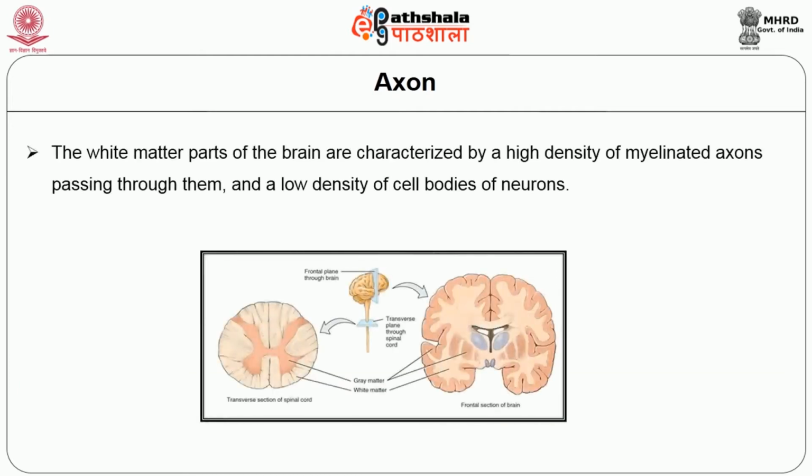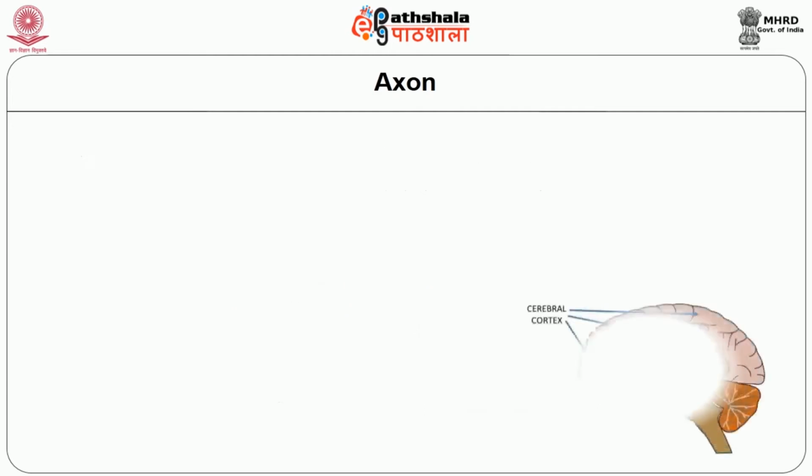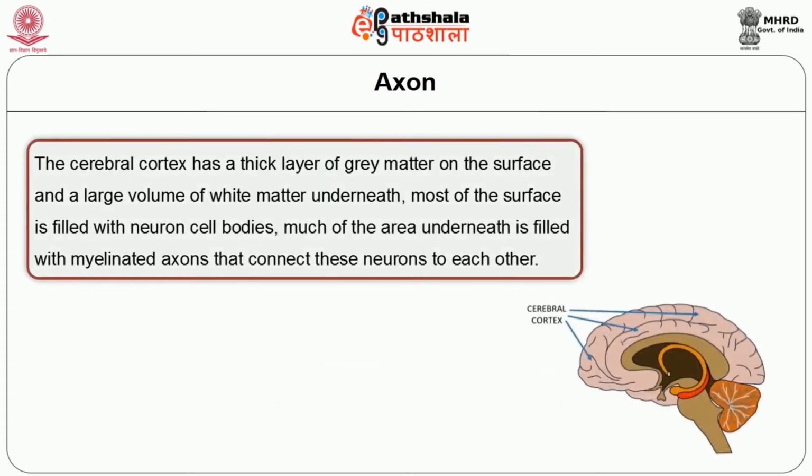The white matter parts of the brain are characterized by a high density of myelinated axons passing through them and a low density of cell bodies of neurons. The cerebral cortex has a thick layer of grey matter on the surface and a large volume of white matter underneath. Most of the surface is filled with the neuronal cell bodies. Much of the area underneath is filled with myelinated axons that connect these neurons to each other.